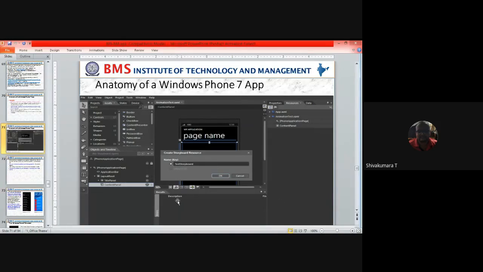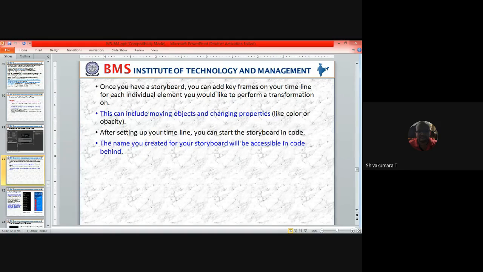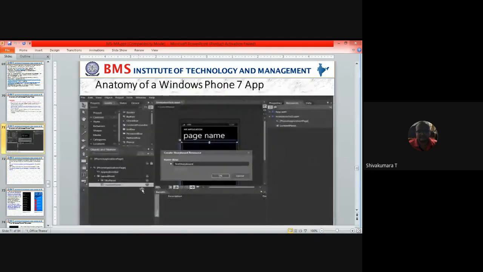And here at the bottom is the resultant of the code execution of this. Once you have a storyboard, you can add keyframes on your timeline for each individual element you would like to perform a transformation on. So by clicking the left navigation or right navigation, which page should appear next, which page should come first, all such kinds of things you can define under the timeline.